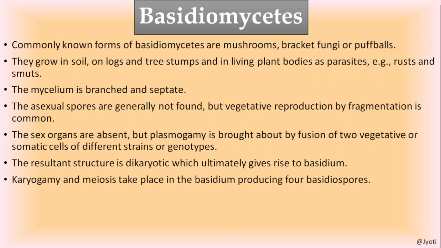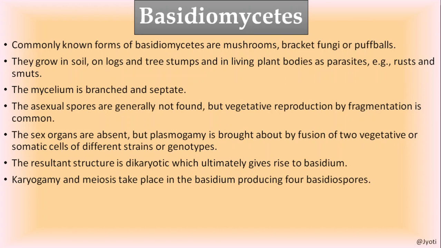And inside the basidium the fusion of the nuclei takes place, and now the structure becomes diploid, and this diploid nucleus or structure divides meiotically and develops into spores. So now each basidium, that means each zygote-like structure, which is called basidium, can develop into 4 basidiospores.